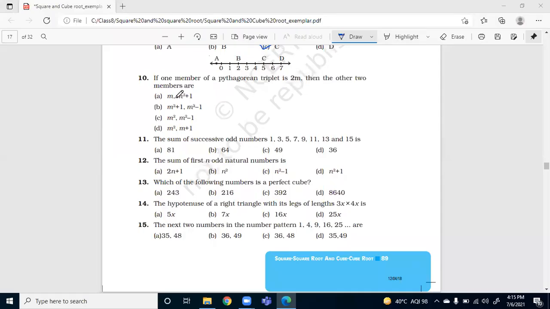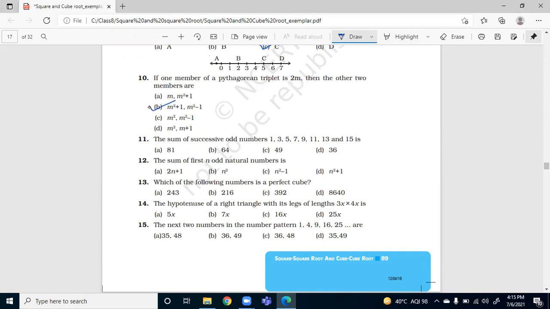Let's start from question number 10. If one of the member of Pythagorean triplet is 2m, what are the other two members? Ma'am, B part, m square plus 1, m square minus 1. You are correct. M square plus 1, m square minus 1.